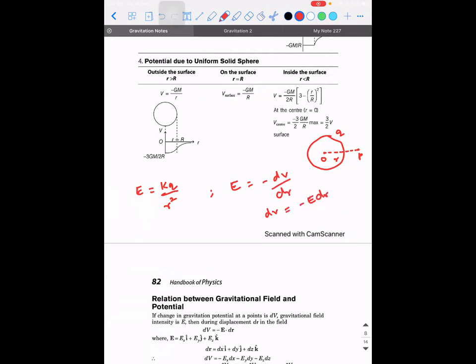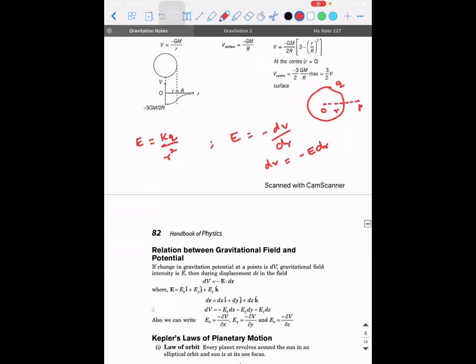Now tell me one thing. Then V will be equal to minus of integral of E into dr. That is KQ divided by R square into dr. So minus KQ, integral of dr by R square will be minus 1 by R, so V is KQ divided by R. Is it clear? There is a reason why I'm saying all these things. Now I'm just trying to do a reverse method of remembering.